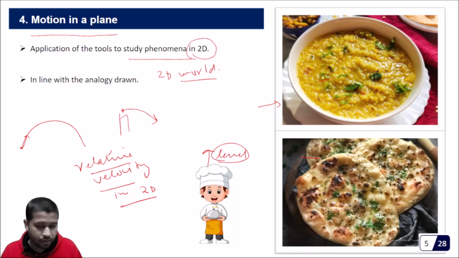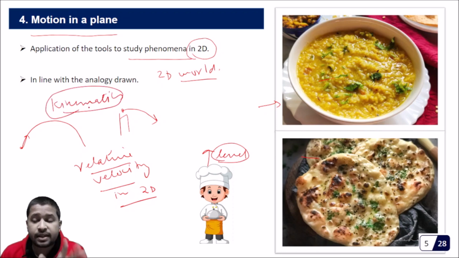Now, till now what we are dealing with is called kinematics, where we are just studying motion. As I have already told you in class, in kinematics we just study motion. So what is the next step? The next step is that we will study what causes this motion.